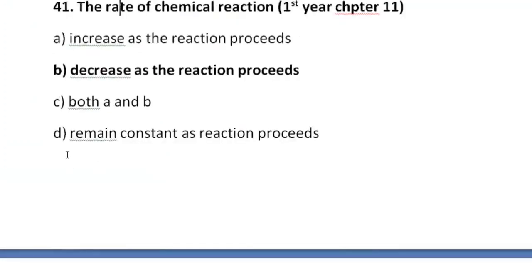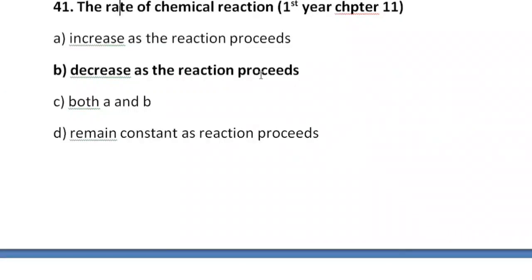41st MCQ is, the rate of a chemical reaction increases as the reaction proceeds, decreases as the reaction proceeds, both A and B, or remains constant as the reaction proceeds. B option is correct, decreases as the reaction proceeds.